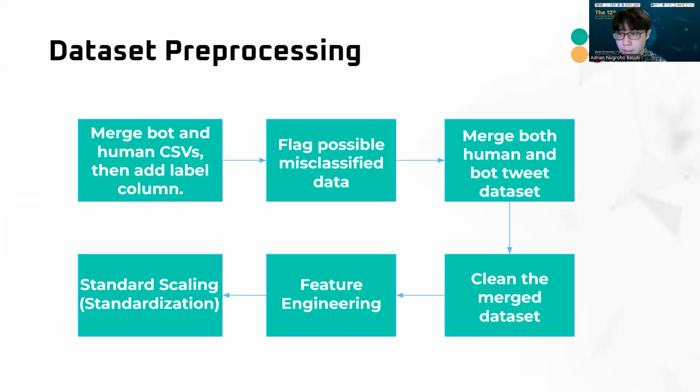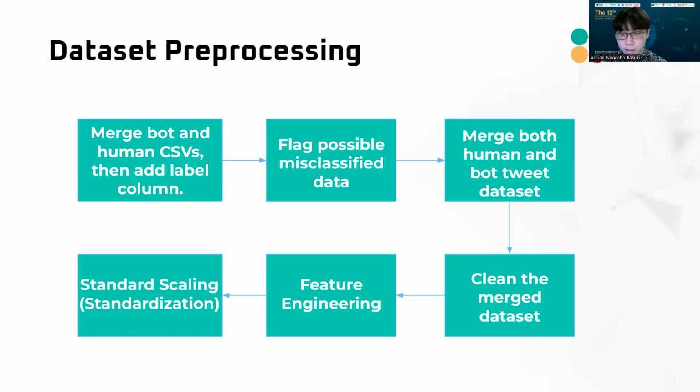After that, we merge both bot and human datasets into one large dataset, which will be fed into Google Colab to be cleaned. Before we add features, we clean it by filling the empty cells with none or unknown, removing outliers, and removing characters such as tabs and new lines, because that may interfere with the identification process.